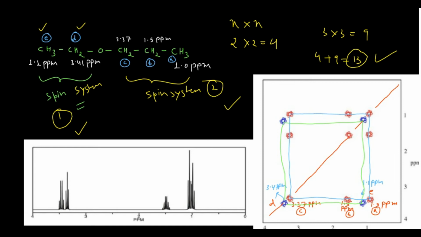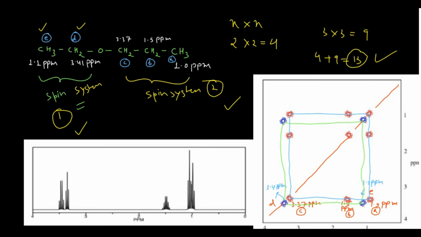You see here, in that case, 2 triplets are here, right? 2 triplets means one triplet is this one, and another triplet is this one. This one is at 1.0, this one is at 1.1. And in the proton NMR spectrum, they are overlapping. So you cannot say with certainty which triplet belongs to which type of system.